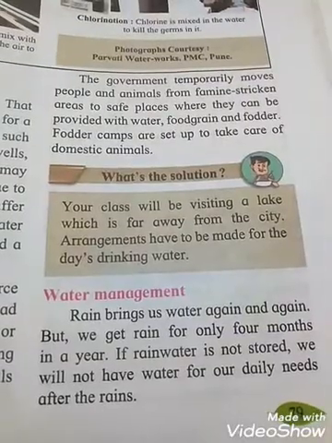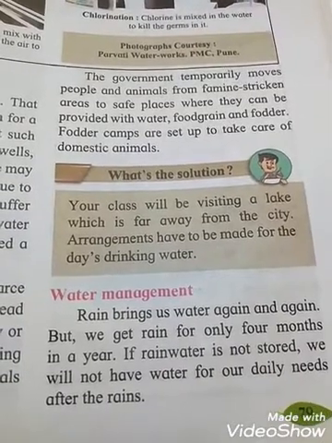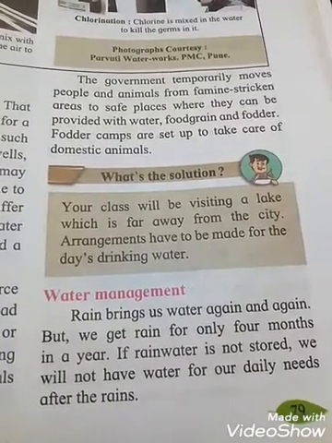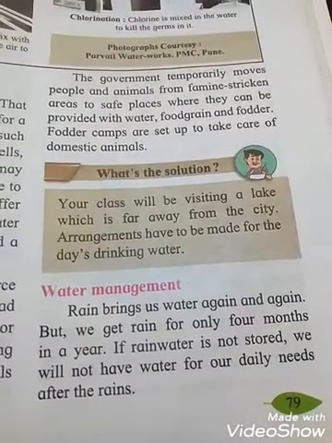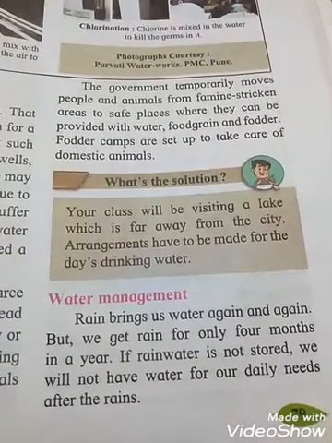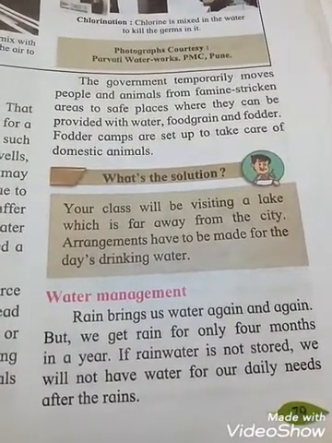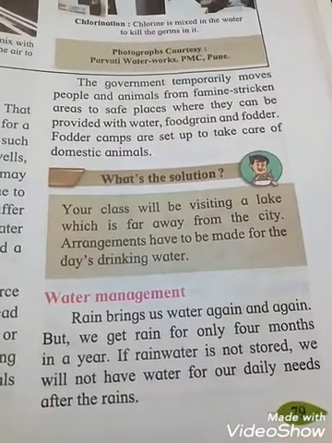Water management. You know students, water management is very important. Rain brings us water again and again, but we get rain for only 4 months in a year. You know students, from where are we getting the rain? Because of the rainy season, and the rainy season is only 4 months in a year.